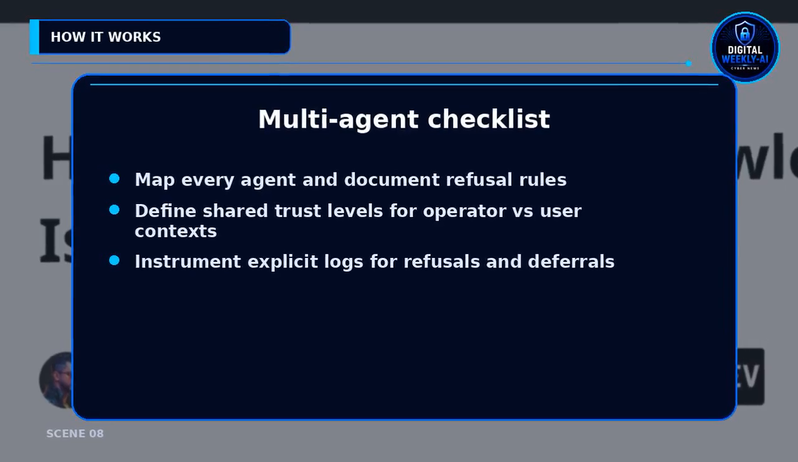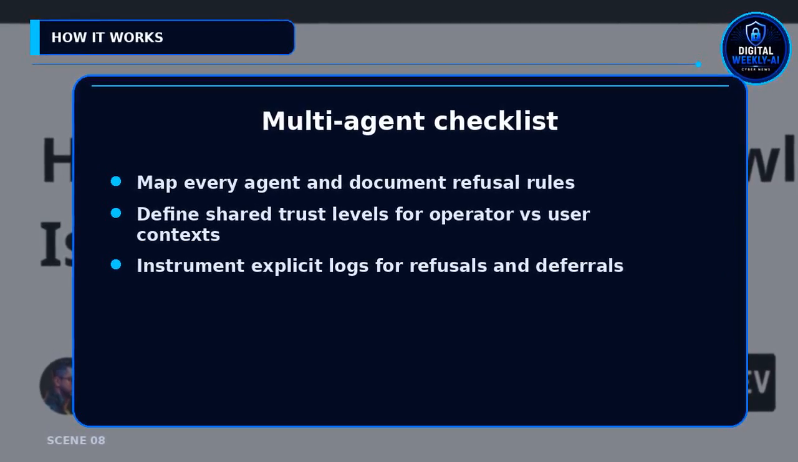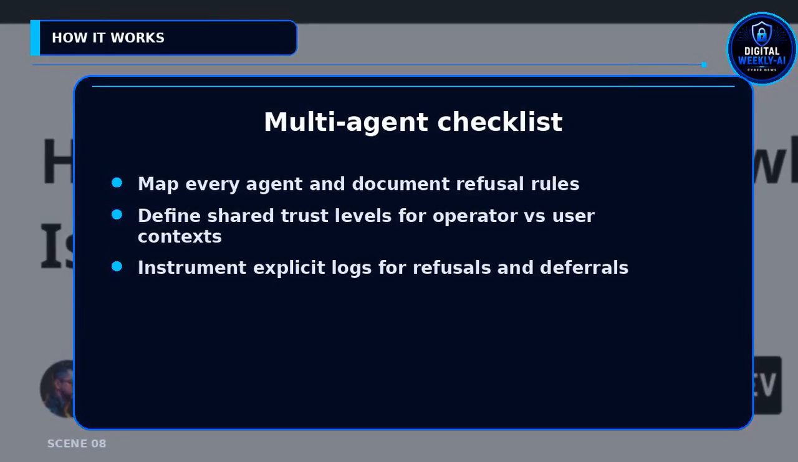Multi-agent pipelines pass natural language state between agents. Each subagent may apply its own refusal or safety rules. Conflicts create silent failures. The system completes but gives the wrong outcome. Mitigations include mapping agent boundaries, logging refusals, and defining trust levels.